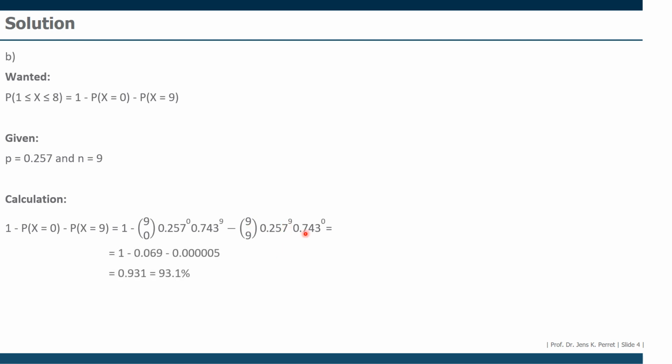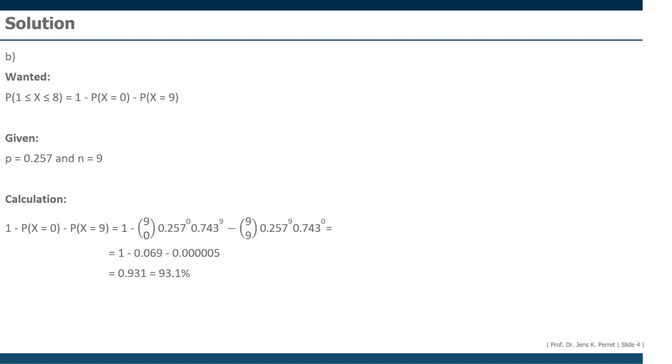So summarizing all of this, we will get a final result of 93.1%. So the chance that the train is at least once, but at most 8 times delayed, so somewhere between 1 and 8 times, is slightly above 93%. Well, that was then part B as well.